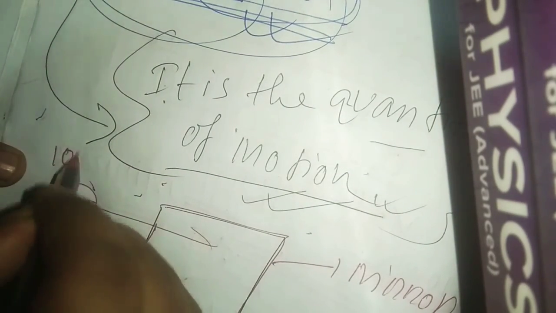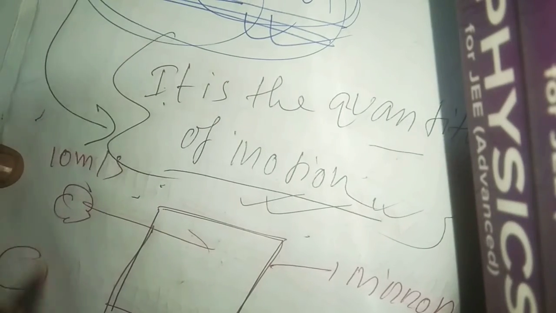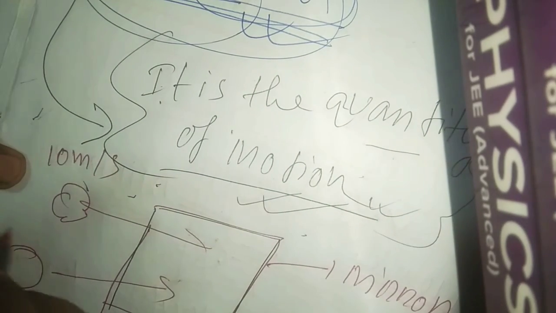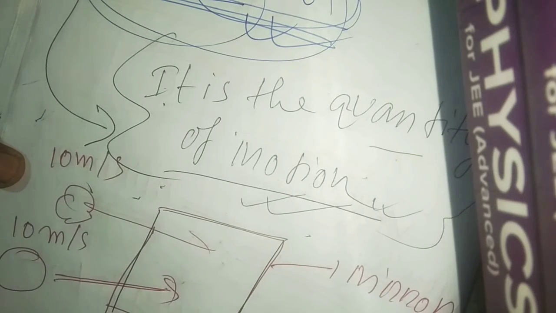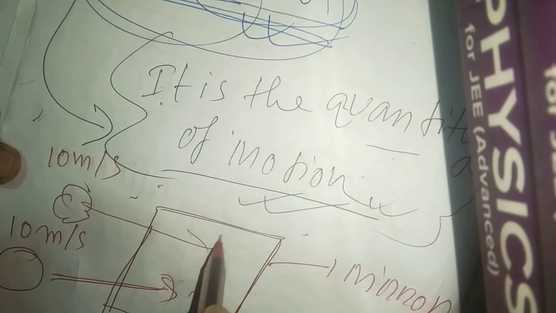Again we have the paper ball. Now throw it with the same velocity, 10 meter per second, and you throw a stone at it with the same velocity, 10 meter per second. Now it will break, but the other will not break.